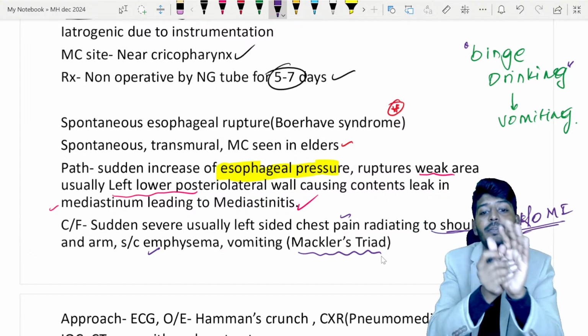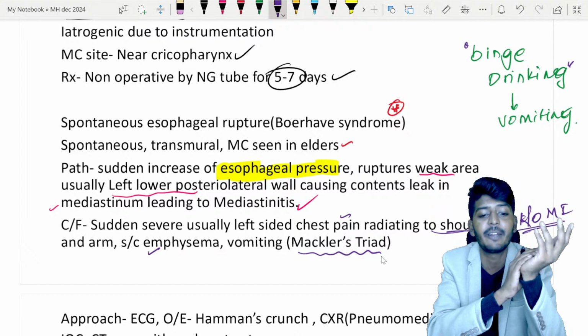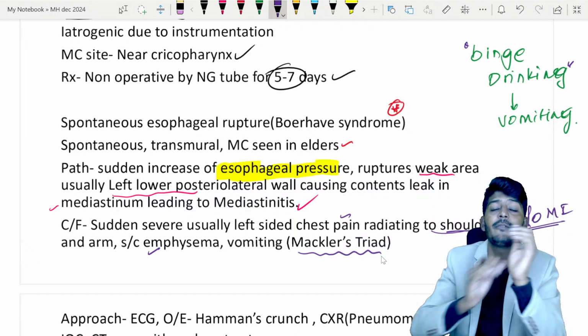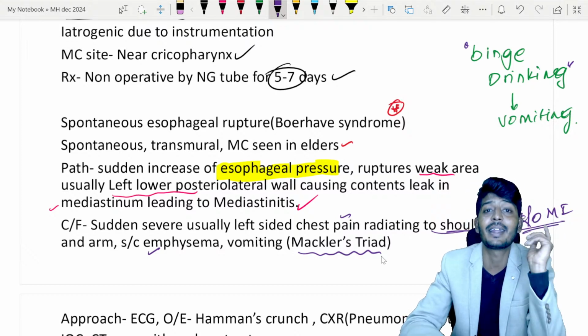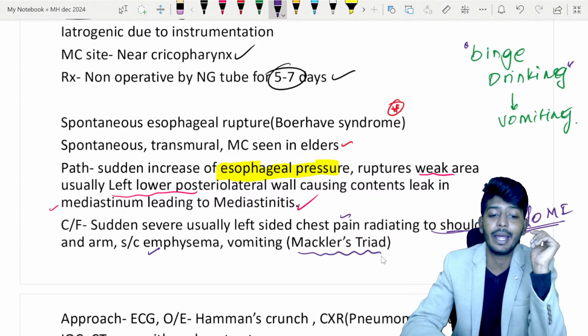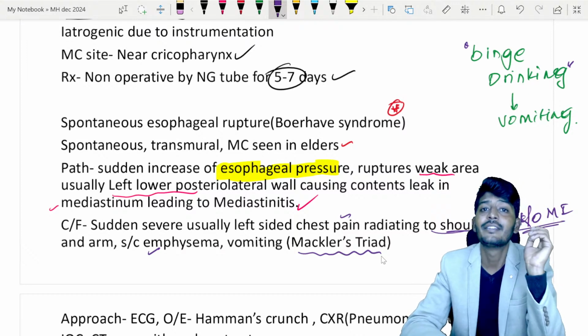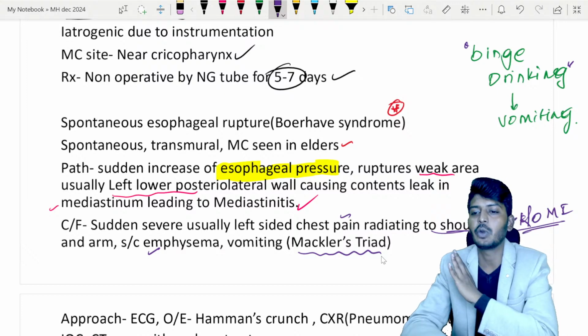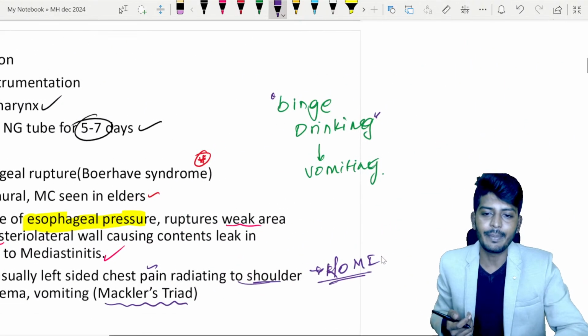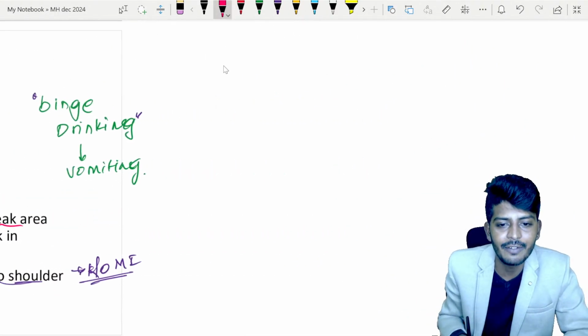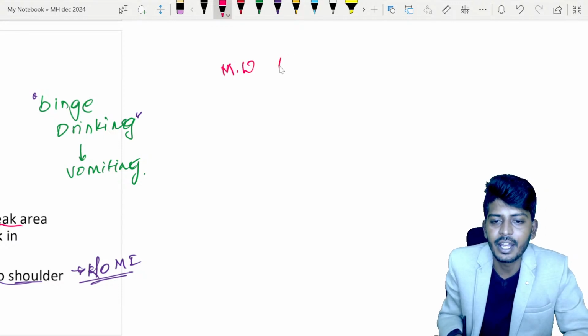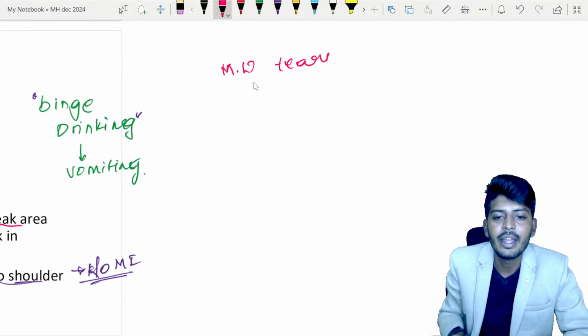A patient came to the hospital with a history of binge drinking for the past 2 days, with surgical emphysema, subcutaneous emphysema, with repeated episodes of vomiting and chest pain. What is the diagnosis? The diagnosis is Boerhaave syndrome. Now let me explain what Mallory-Weiss is. Mallory-Weiss is different.